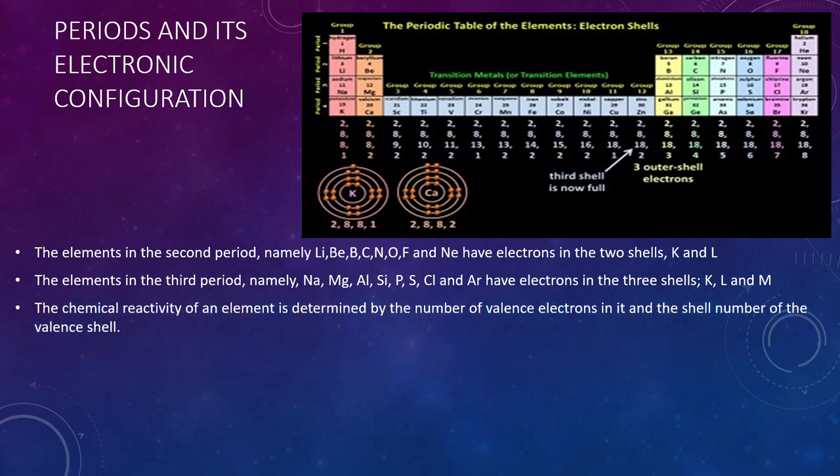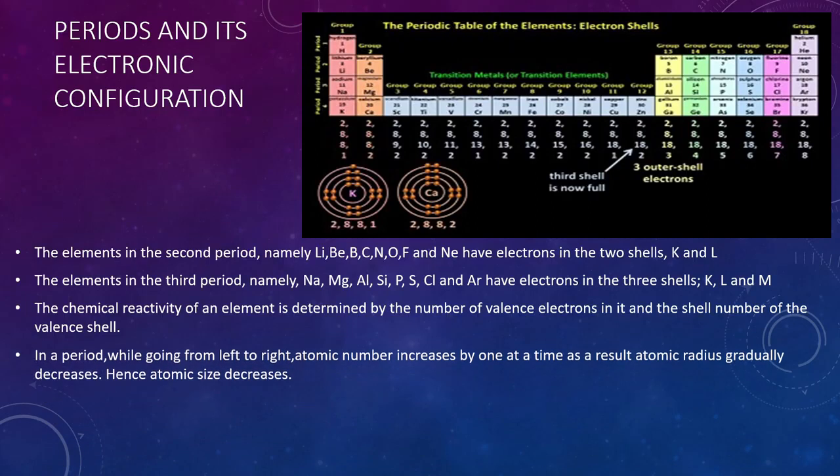The chemical reactivity of an element is also determined by the number of valence electrons in it and also the shell number of the valence shell. If you see in a period, when you go from left to right, the atomic number increases by 1 at a time. As a result, the atomic radius gradually decreases and therefore the atomic size also decreases.